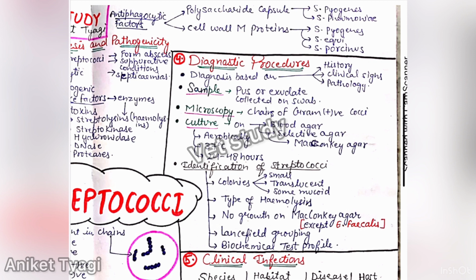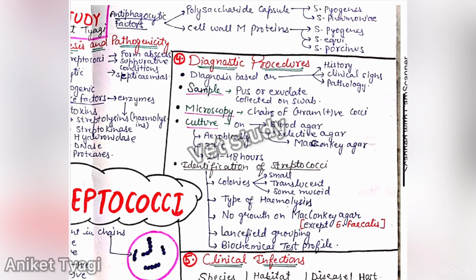The exudate is collected on swabs, and you can also do microscopy, and in microscopy you will see chains of gram-positive cocci. You can culture them on blood agar, selective agar, and MacConkey agar. In MacConkey agar you will see only Enterococcus faecalis. The culture should be provided with aerobic conditions at 37 degrees Celsius, and the time should be 24 to 48 hours.